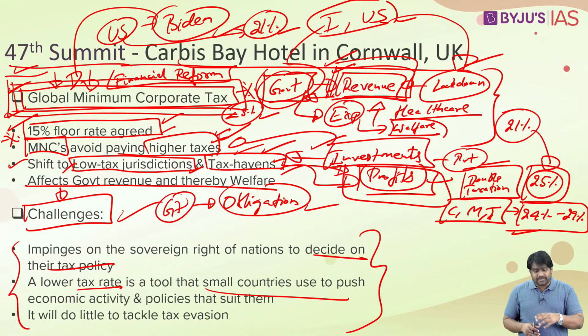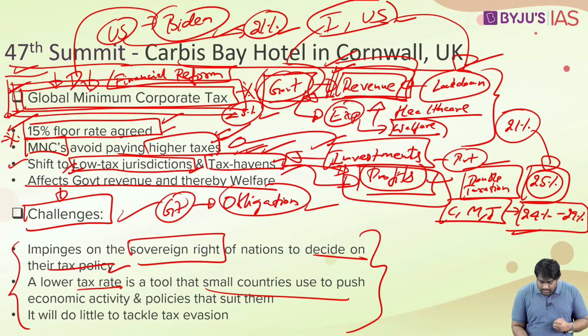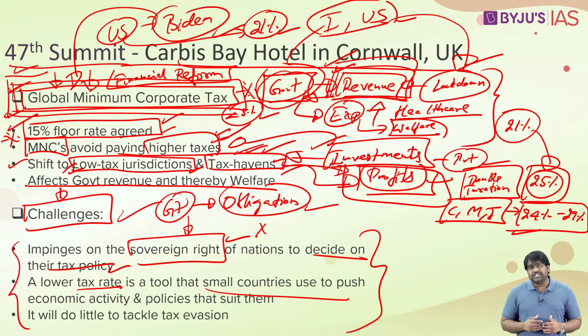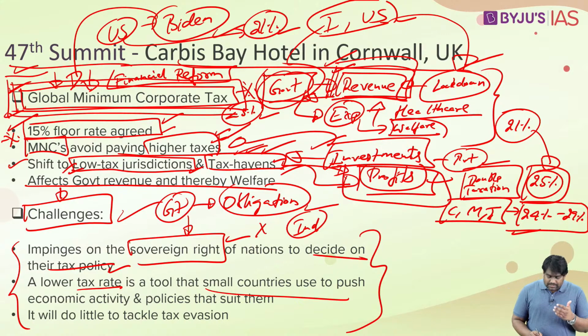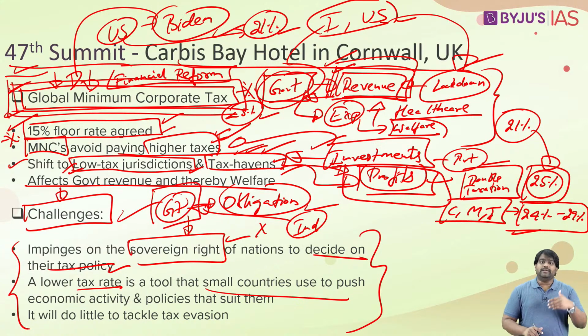So all these smaller countries which are tax havens and low tax jurisdictions are heavily dependent on the investments that they are getting. They are using their tax policy as a tool, as a sovereign right, to provide these low tax benefits so that they can sustain their economy. Obviously, these countries can't be forced to accept the minimum threshold given by the G7. Even for India, accepting this is not an obligation. However, for mutual benefit, countries might accept this following their negotiations with the developed countries.